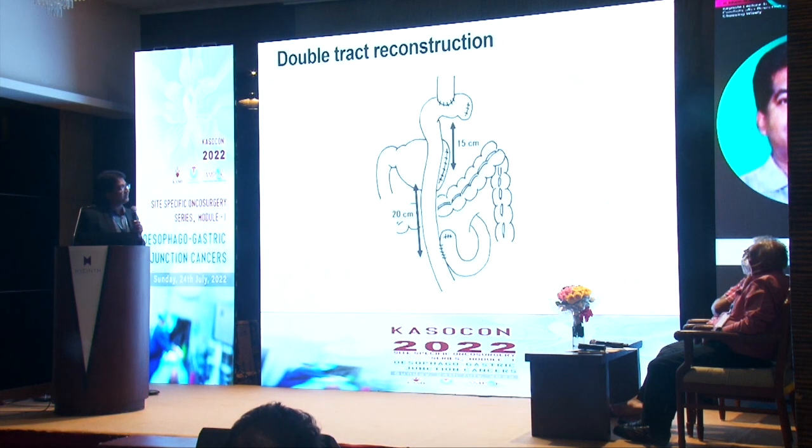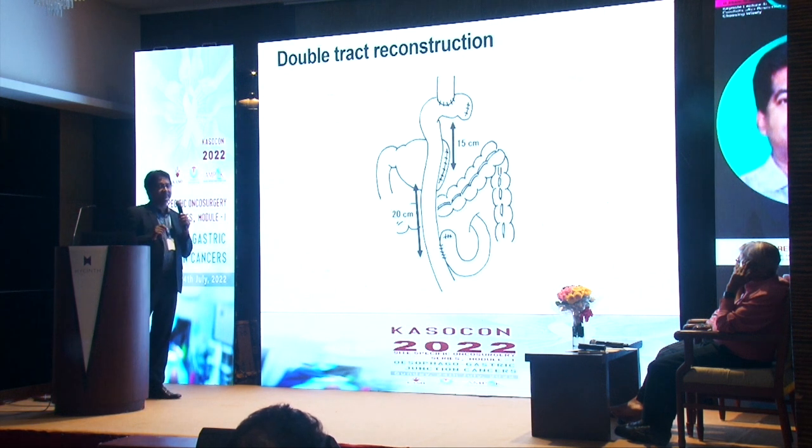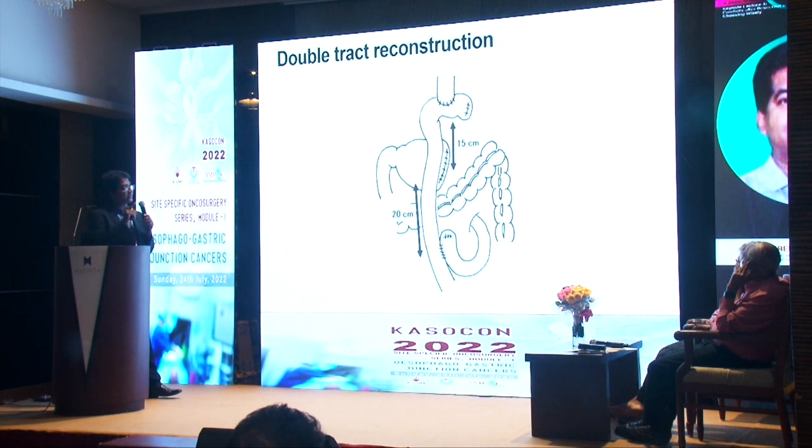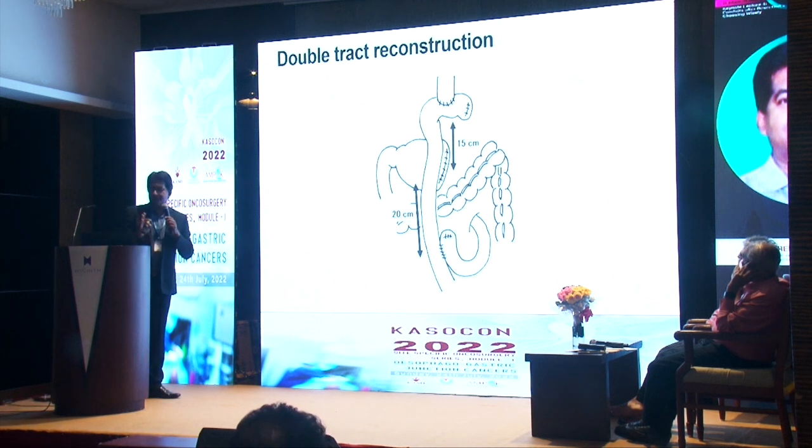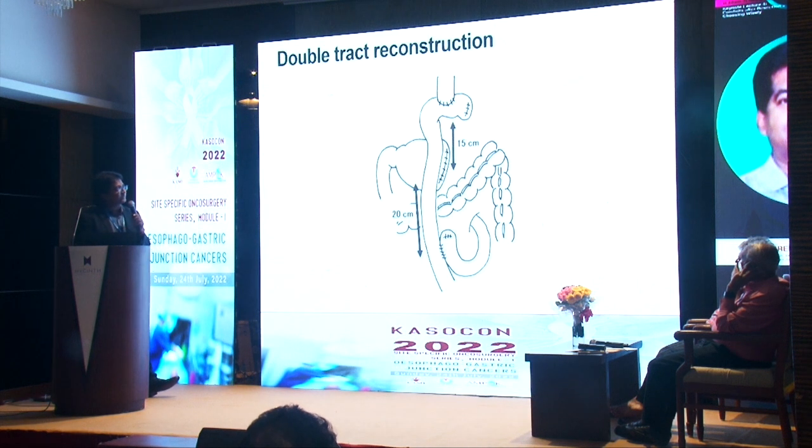And this is the double tract reconstruction. It is something similar to that of Roux-en-Y, but the only thing is that a portion of the stomach is there in between, and another anastomosis is made with the stomach. So esophagojejunostomy, gastrojejunostomy by retaining a portion of the stomach, and jejunojejunostomy. It is similar to that of Roux-en-Y anastomosis, but there is a portion anastomosis in between.